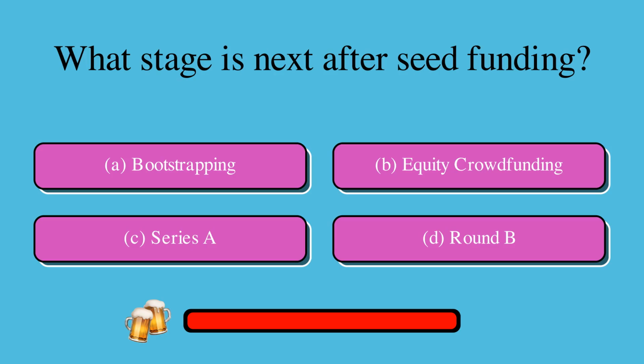What stage is next after seed funding? Is it A, bootstrapping, B, equity crowdfunding, C, Series A, or D, round B? The correct answer is C, Series A.